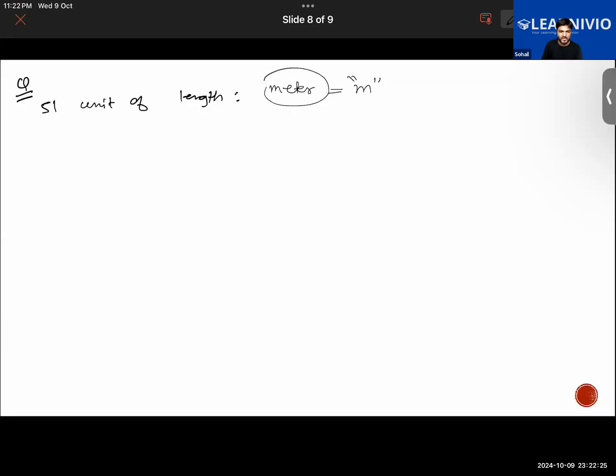For the third question, what kind of motion is executed by a pendulum of the wall clock? It does an oscillatory movement. It moves forward, backward, a to and fro motion, from here to here and back. That is correct. The system of unit accepted worldwide is called SI unit. Very good. The distance between 2 points is called its length. Good. The smallest unit of length is millimeter. Also correct. Length of a curved line can be measured using a thread.